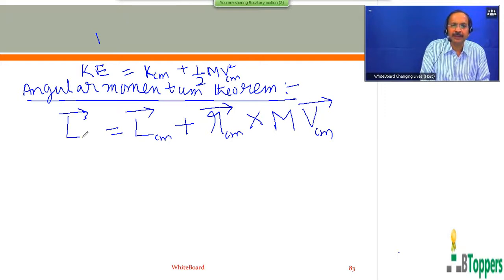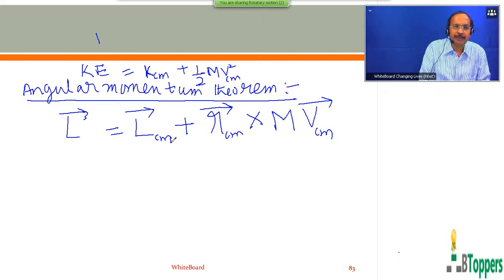Of course, for practical purposes, we can consider the laboratory frame of reference as an inertial frame of reference in the discussions we do at present. So L bar represents the total angular momentum of the system of particles with respect to origin O of the fixed or laboratory frame of reference.